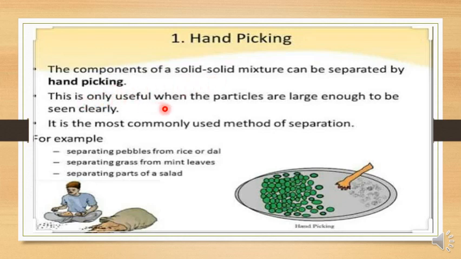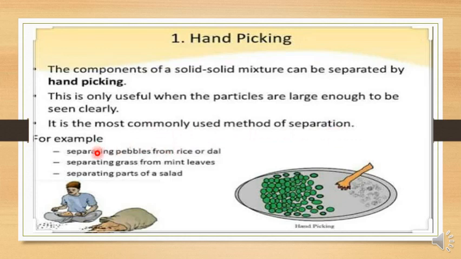This is only useful when the particles are large enough to be seen clearly. For example, take a glass of sugar powder and powder of salt, both mixed. Can you pick it by hand? Can you identify whether both are mixed just by seeing? No, it is difficult. So the hand picking method can be used only when the particles are large enough to be seen clearly. It is the most commonly used method of separation.